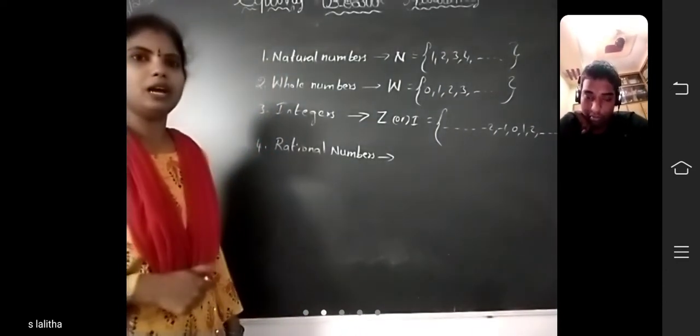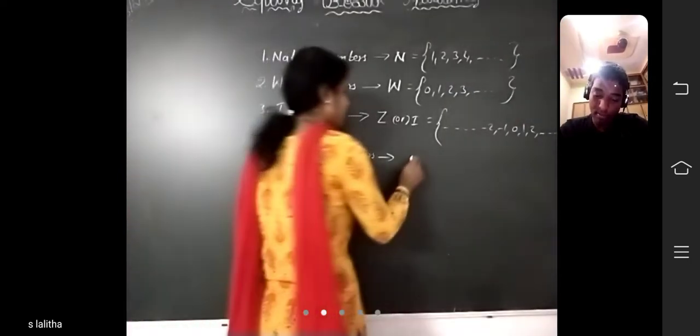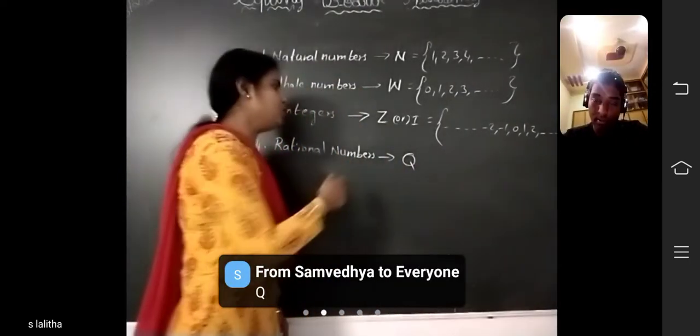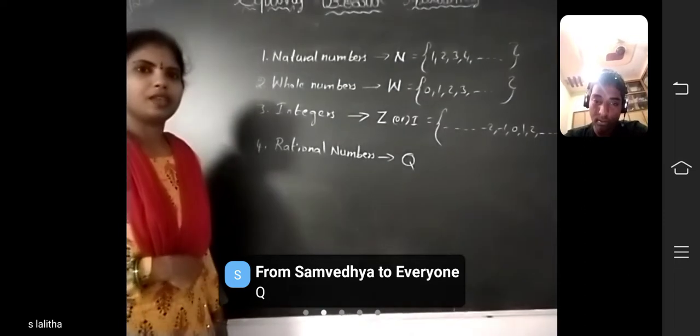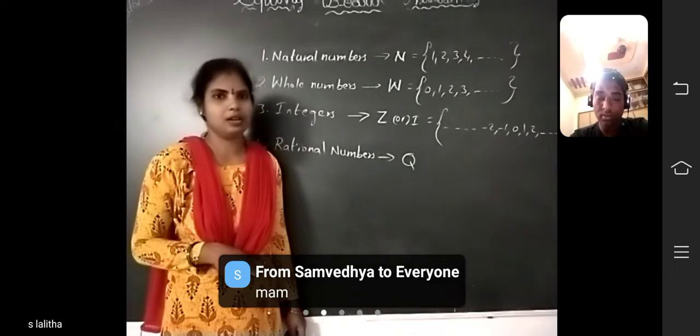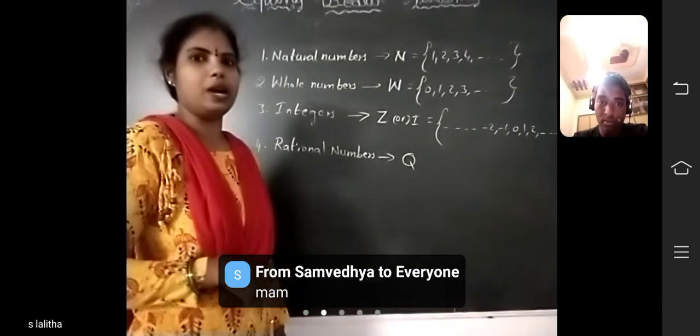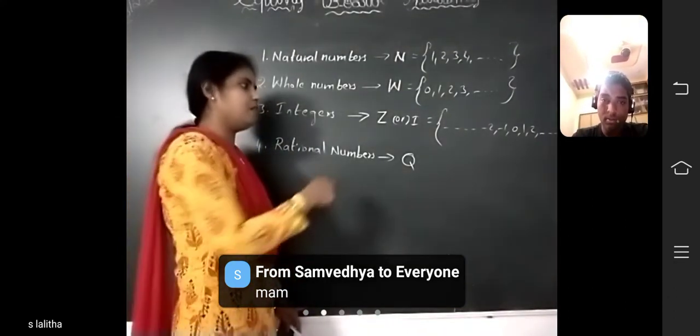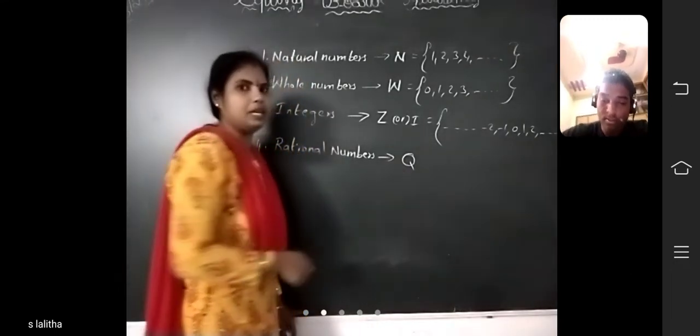And what is the symbol of rational numbers, children? Q. Why are we using capital Q? Because rational numbers are also called quotient numbers. That's why we take capital Q as the symbol.